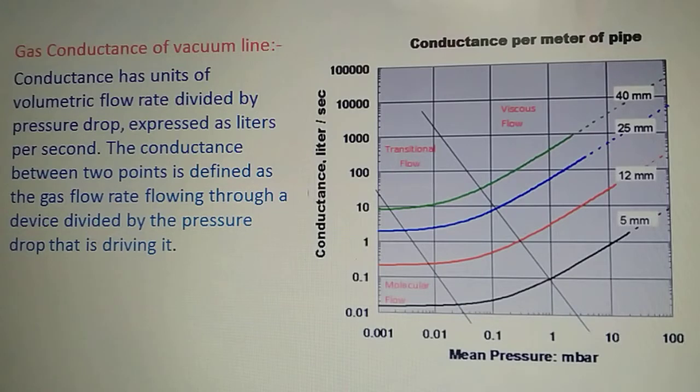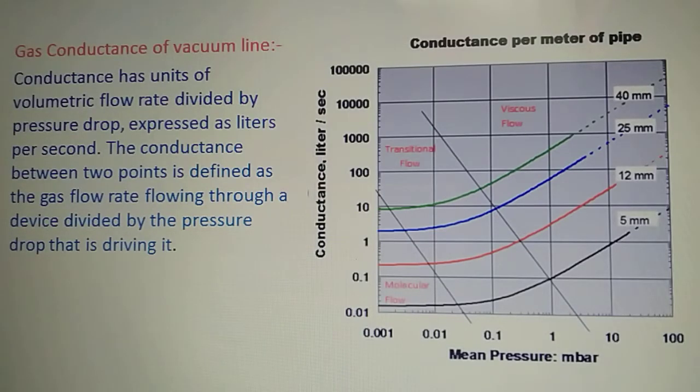Gas conductance of a vacuum line has units of volumetric flow rate divided by pressure drop, and generally this is expressed in liters per second. This gas conductance between two points is defined as the gas flow rate flowing through a device or a vessel divided by the pressure drop that is driving the flow. This is called the gas conductance of a vacuum line.